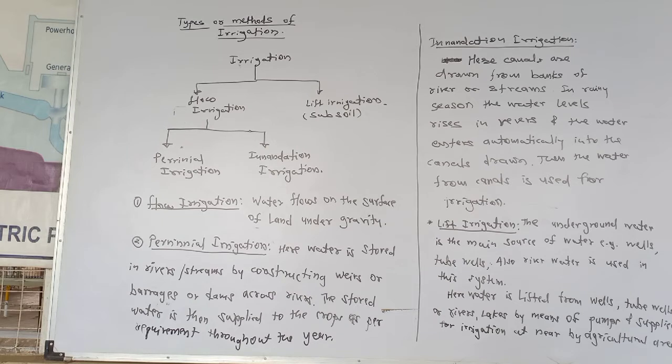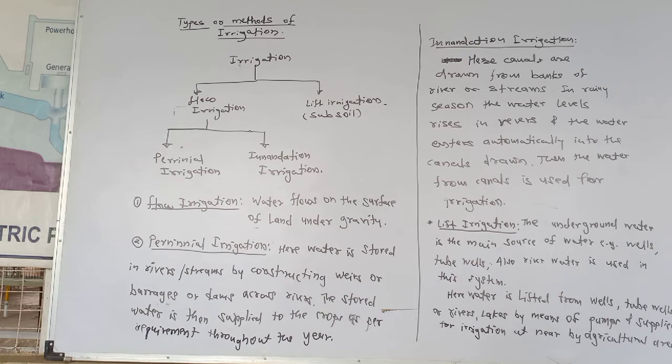From today we will see the next part, that is types of irrigation or methods of irrigation. There are two types of irrigation. One, flow irrigation, second, lift irrigation. In flow irrigation, there are also two types. One, perennial irrigation, second, inundation irrigation. Then we will see the meaning of each term one by one.